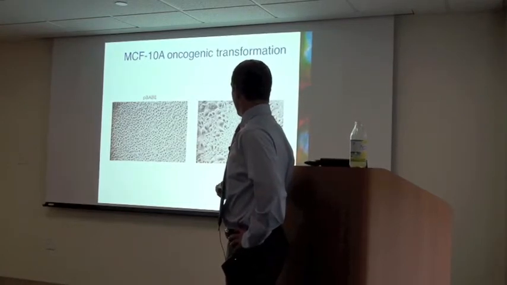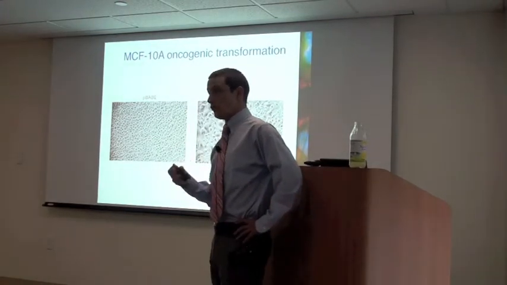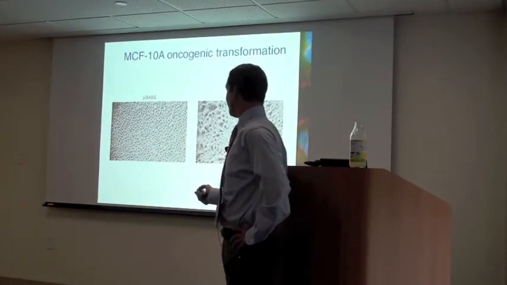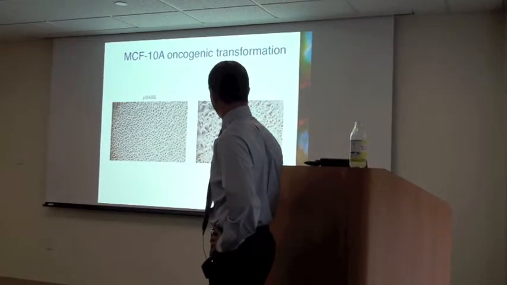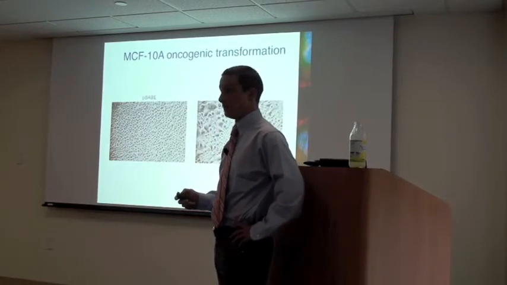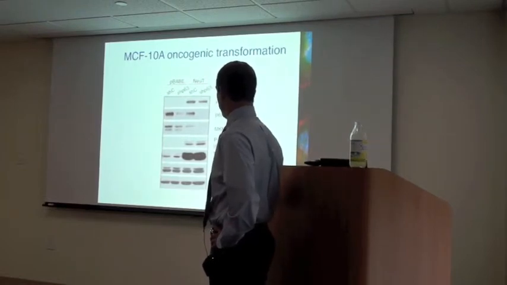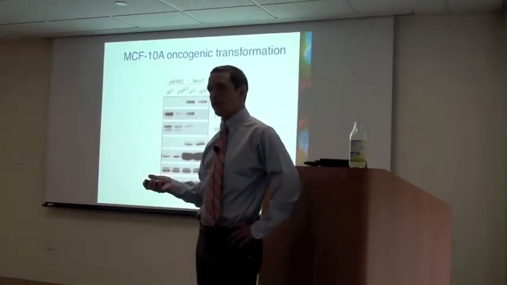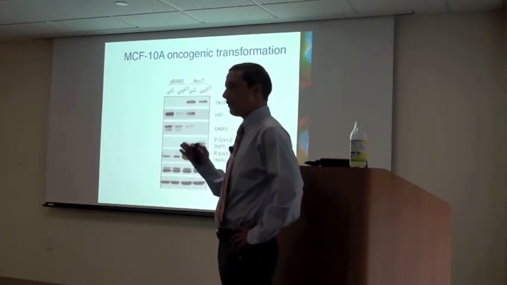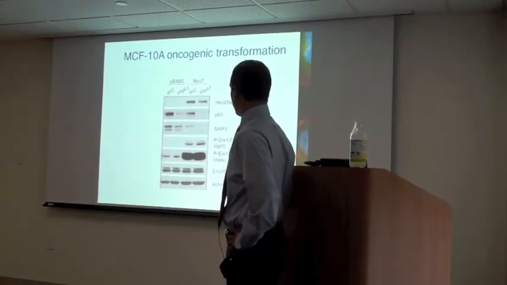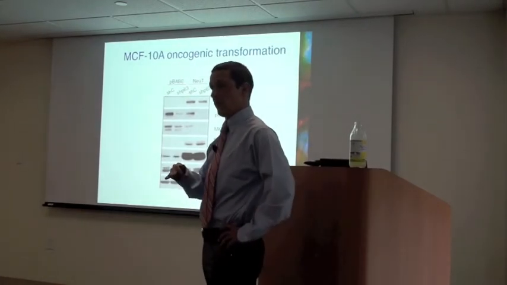So we transformed them with HER2 mutant, which is denominated NUT, and we assessed neoplastic transformation by loss of contact inhibition and the formation of foci when grown in monolayer. We found that NUT expression markedly increased phosphorylated ERK levels, as would be expected since it's an EGF receptor. But when we get rid of P63, we still observe the results as before, that MKP3 is lower, phosphorylated ERK levels are higher compared to cells that do express P63.